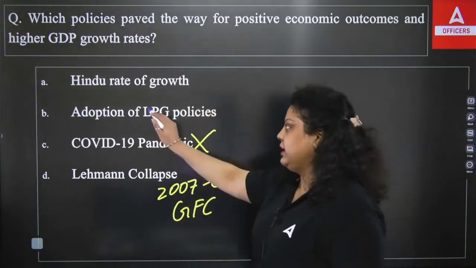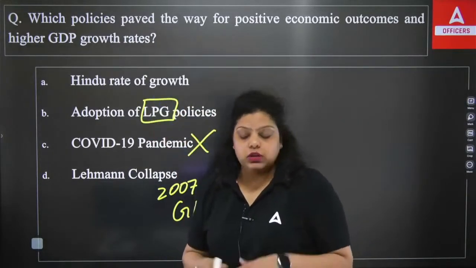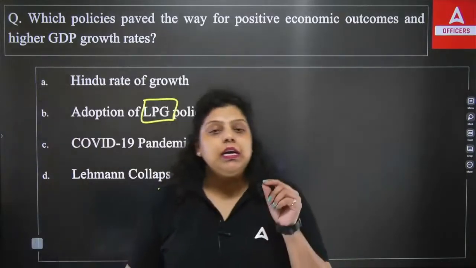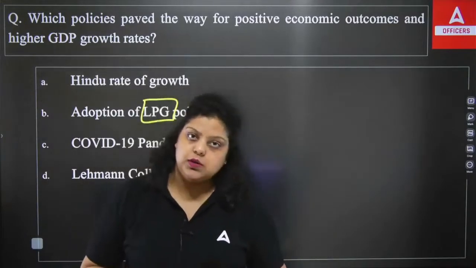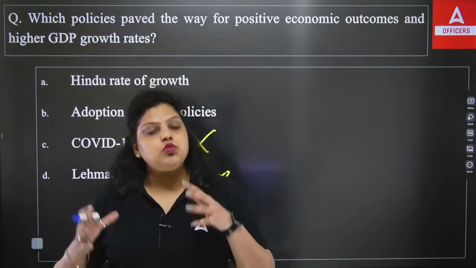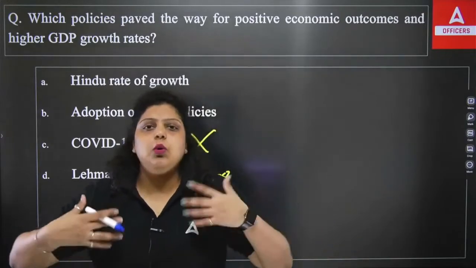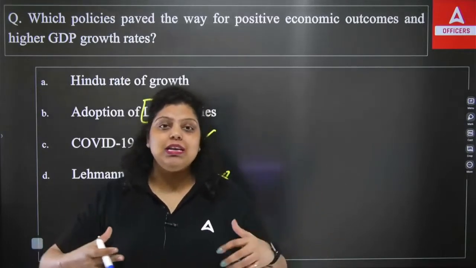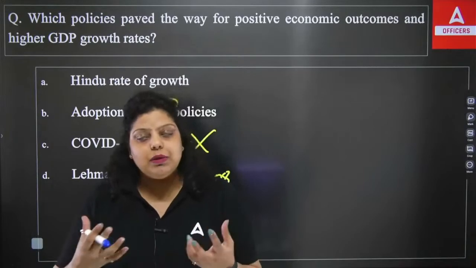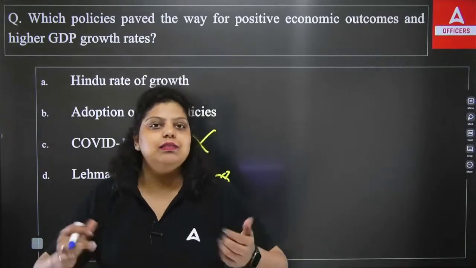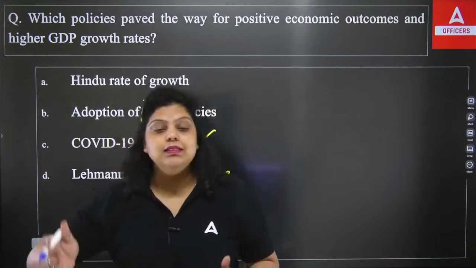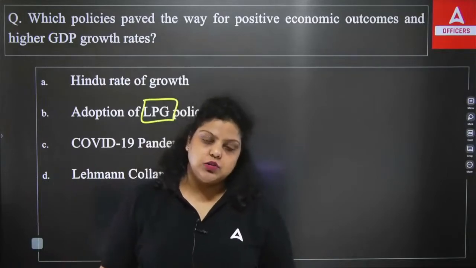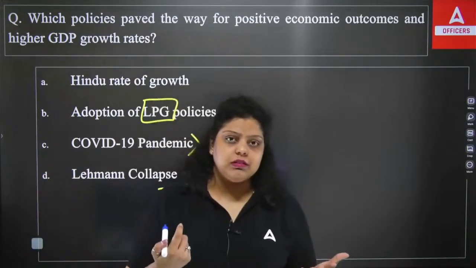Now, LPG policy adoption. What is LPG? Let's understand it. Liberalization, privatization, globalization is the full form of the LPG policy. It was introduced in 1991 by the government of the country. Liberalization means removing rules and regulations and promoting a liberal form to start a business. With the help of liberalization, you are doing ease of doing business, making it easy to start a business in the country. The license Raj, permit Raj and quota Raj were removed because of liberalization. So it gives people the freedom to start a business.